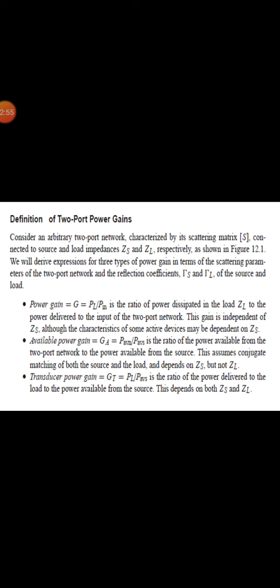This assumes conjugate matching of both the source and the load and depends on ZS but not ZL. The transducer power gain is given by GT, which is equal to PL divided by PAVS, the ratio of the power delivered to the load to the power available from the source. This depends on both ZS and ZL.